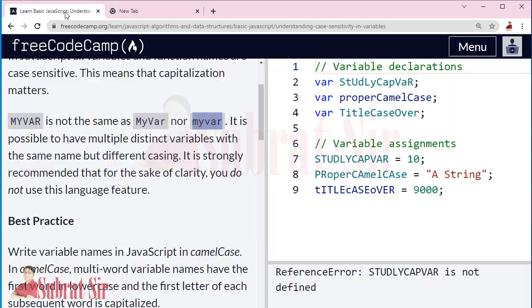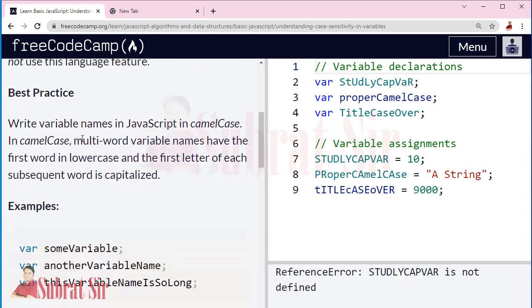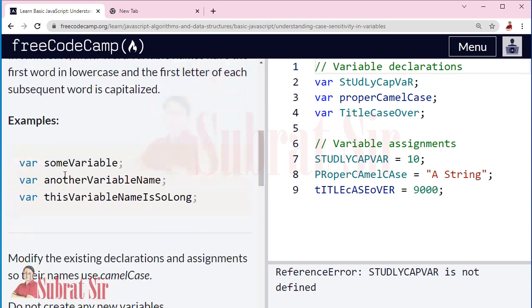Okay. So what is the best practice? Write variable names in JavaScript in camel case. Camel case means after first word, the first letter of each word should be capital letter. That is called camel case. See here examples. sumVariable: sum is first word, variable is second word. There is no space between it, and this V is in capital letter.